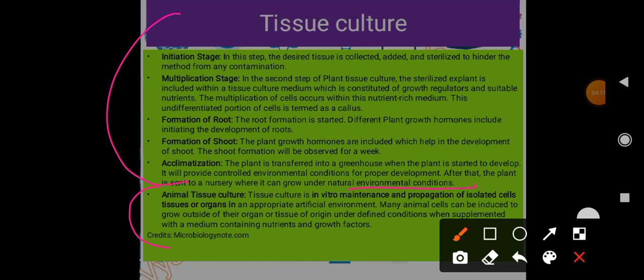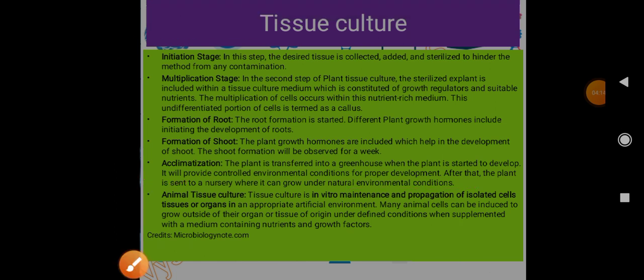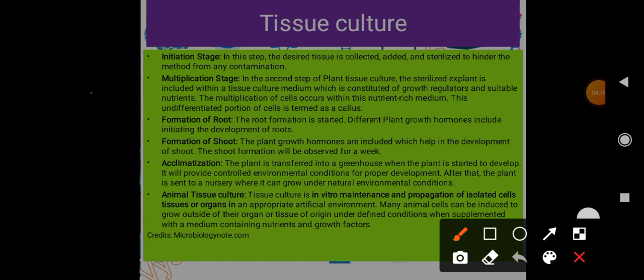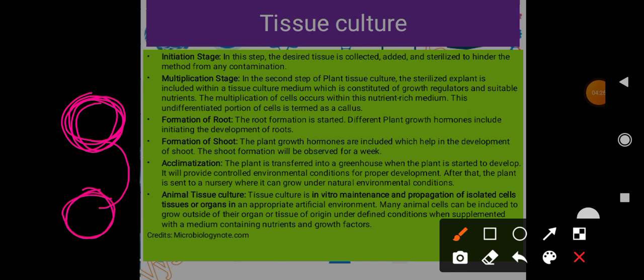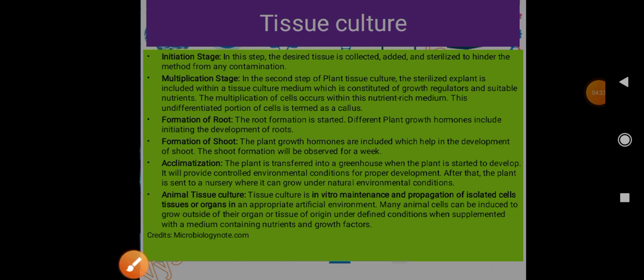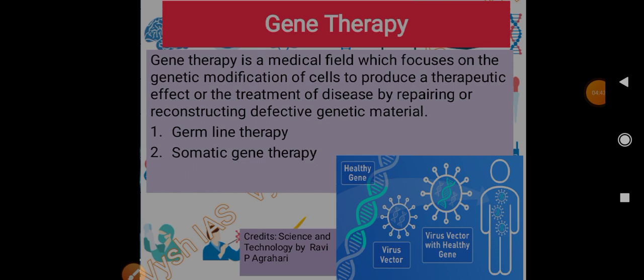And then next we have animal tissue culture. In animal tissue culture the same thing happens. From one animal we take some cells, some tissues which we desire, and then we transfer it to a petri dish with culture medium so that it can grow and differentiate. Later it starts differentiating, and then it will be subjected to normal conditions so that it will develop.